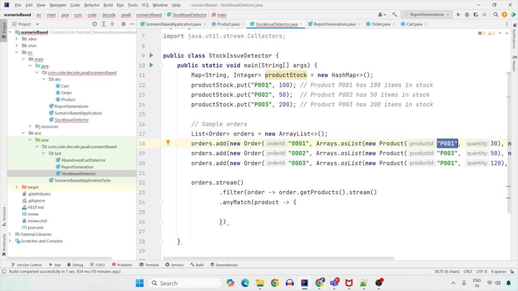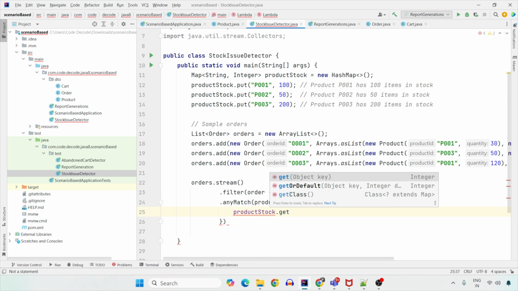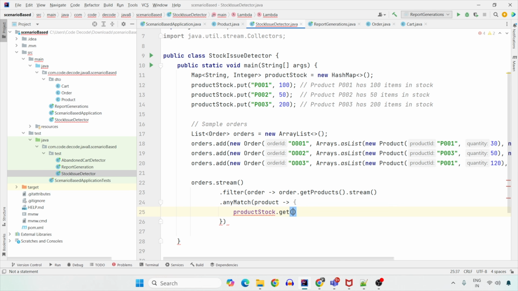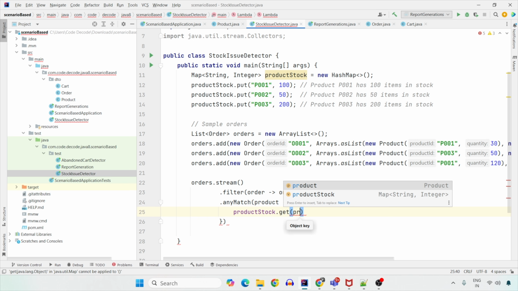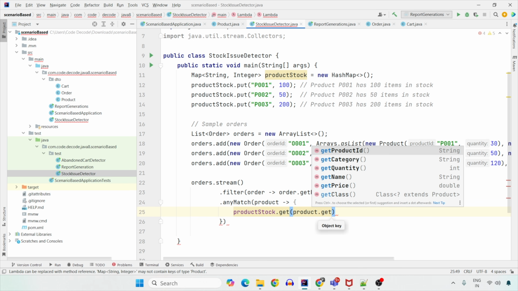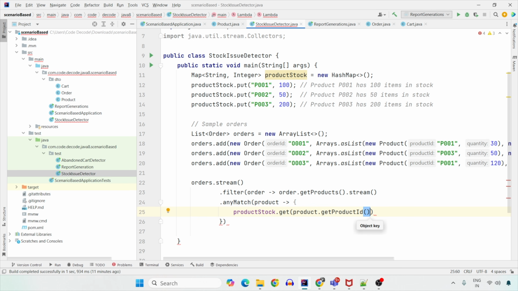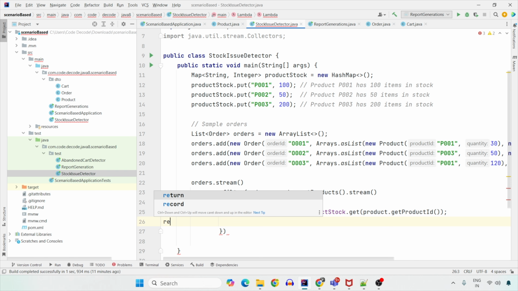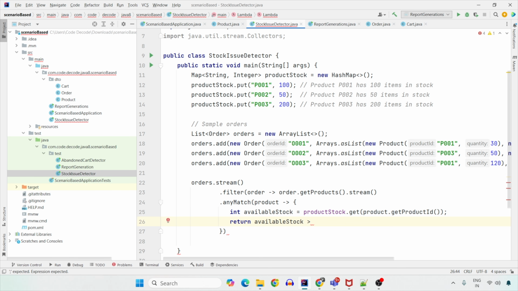So productStock.get(product.getId()). If this ID is there, this will give me the stock. So for P001 the available stock is 100. Now I have to check if the expected quantity is greater than this, then I have to return false, else true. Return if available stock quantity is greater than product.getQuantity().